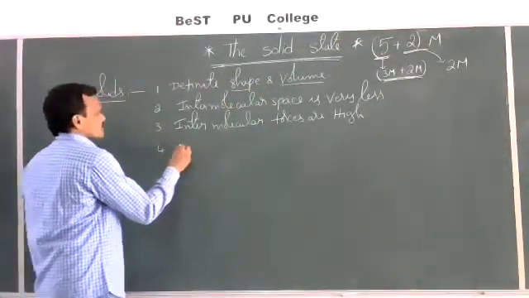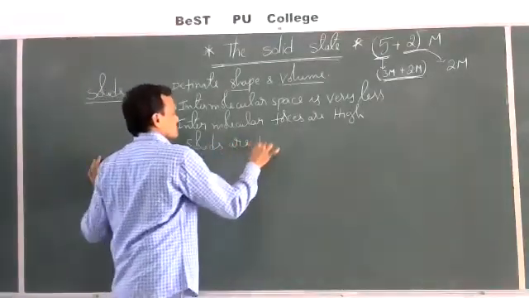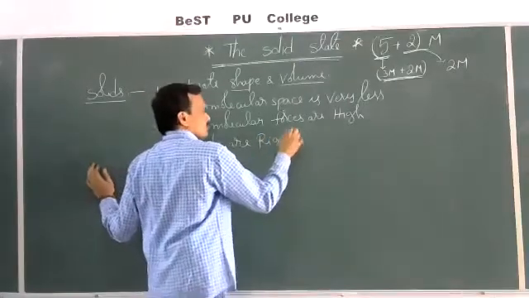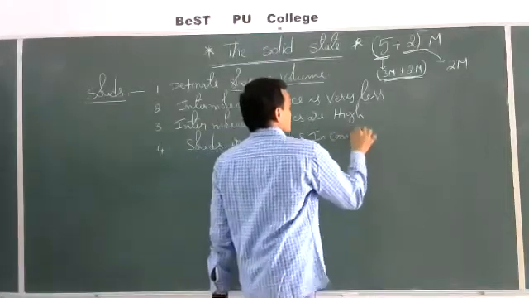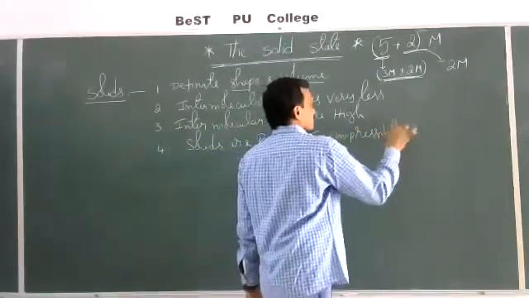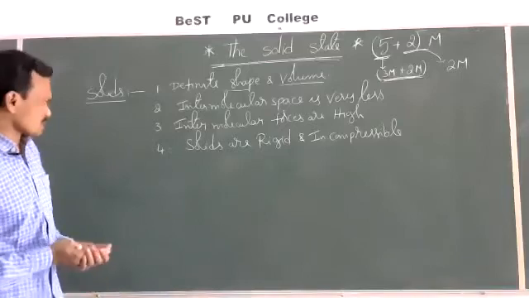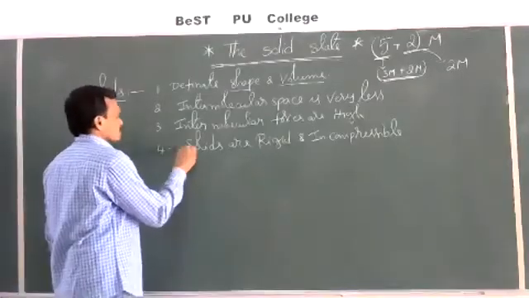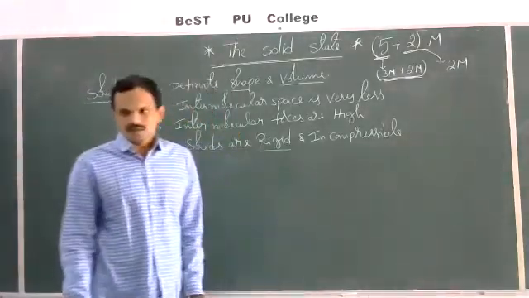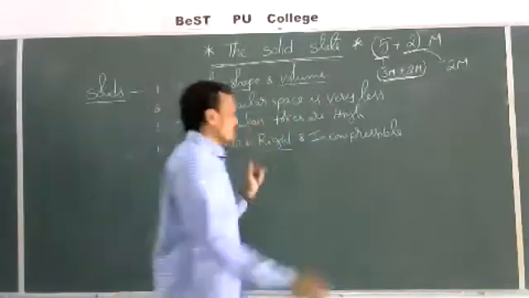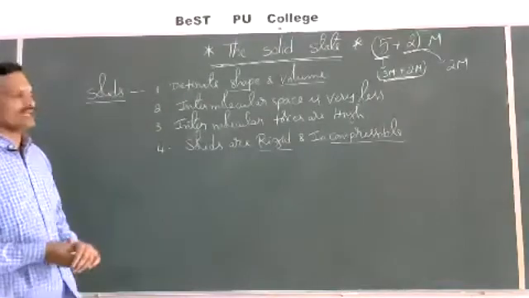Next, solids are rigid and incompressible. In solids, the constituent particles are closely packed. That's why they are rigid. Intermolecular space is very less. That's why they are incompressible in nature. So solids are rigid and incompressible.